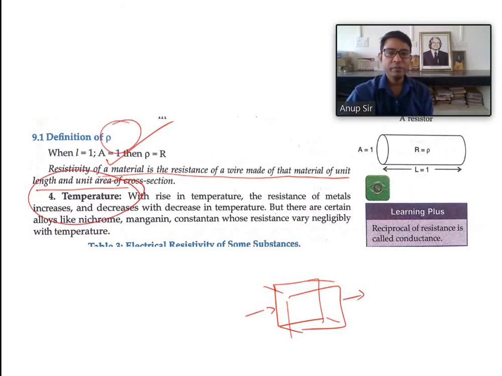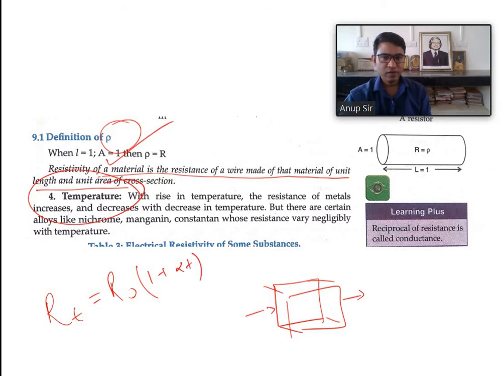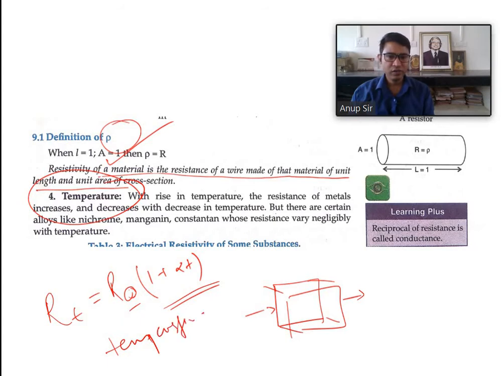The fourth one is temperature. If the temperature rises, the resistance also rises, and there is a relationship. Resistance at T degree Celsius is equal to resistance at 0 degree Celsius multiplied by 1 plus alpha T, where alpha is known as the temperature coefficient of resistance, and T is the change in temperature, T2 minus T1.